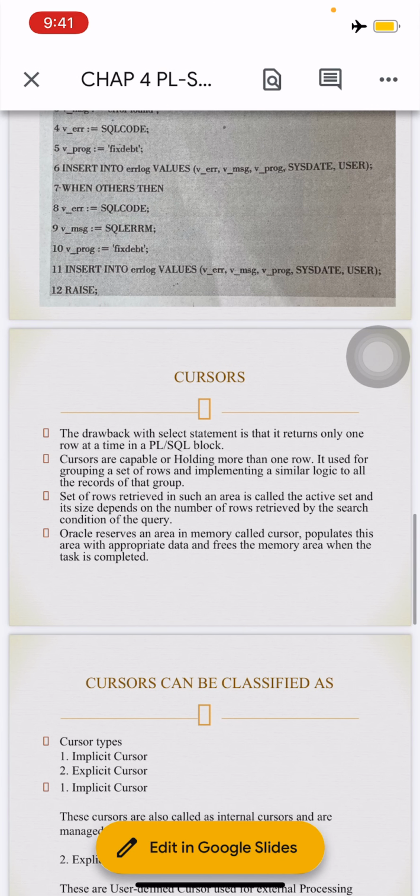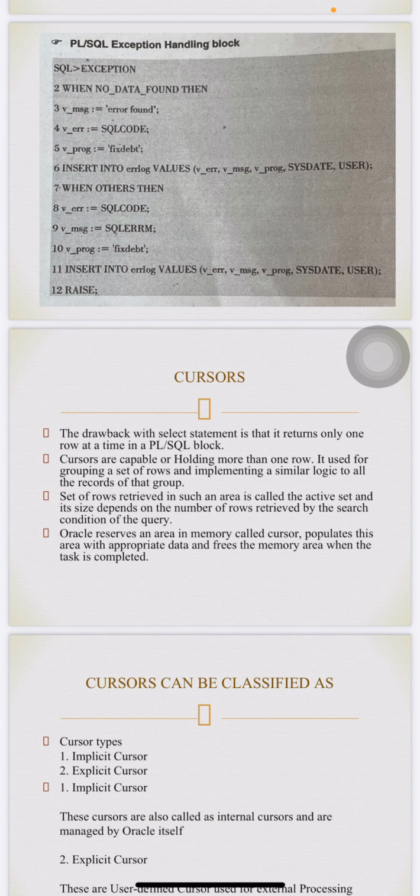After that, the next one is the cursor. The drawback with the SELECT statement is that it returns only one row at a time in the PL/SQL block. Cursors are capable of holding more than one row. They are used for grouping a set of rows and implementing similar logic on all the records of that group. The set of rows retrieved is called the active set, and its size depends on the number of rows retrieved by the search condition of the query.